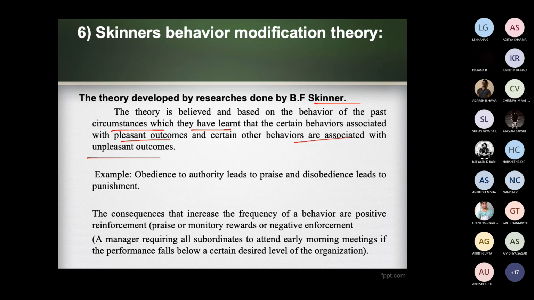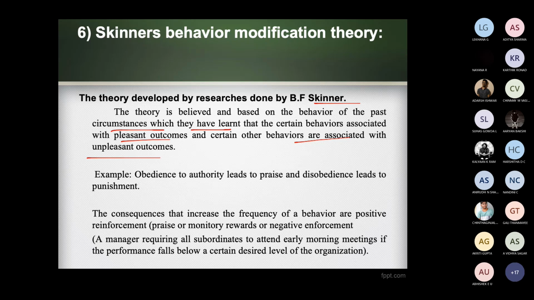For example, certain outcomes will be there where the employee's behavior will be very good and he will be very polite to the organization. Certain other outcomes will be, for example, you try to cut the salary of an employee without his notice. At that time his behavior will be very rude. If you give a good 100% salary with hikes and all, his behavior will be very good.